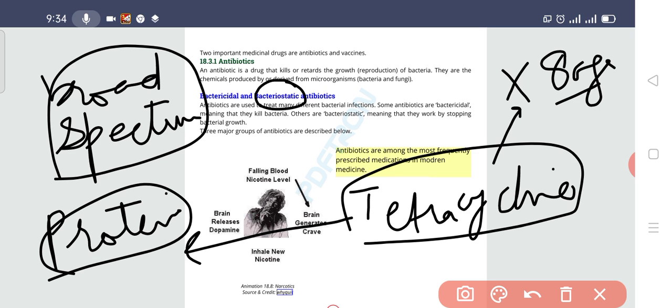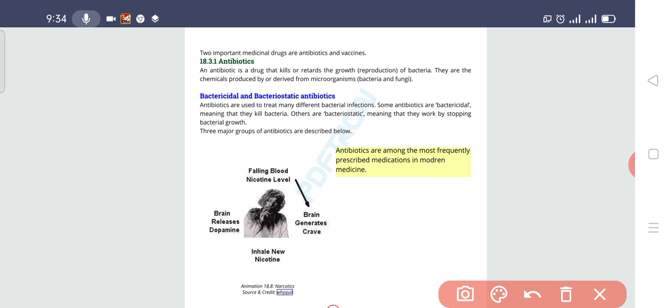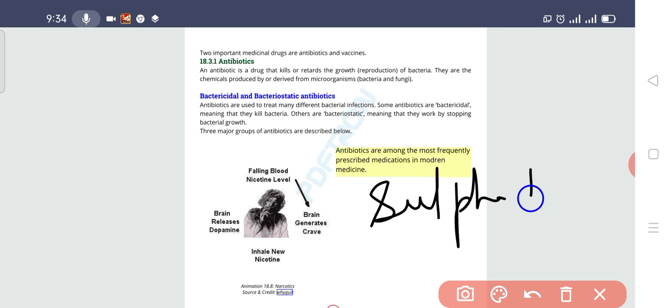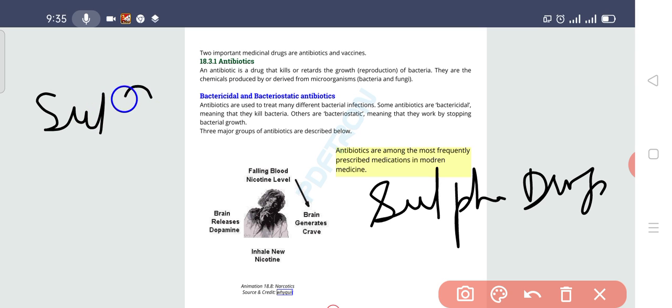Then the next drug which is discussed here in your book is the sulfur drug. There are many drugs which contain sulfur, so they are known as sulfur drugs. The group which we are going to discuss is the sulfonamide. What is that? It means that it is containing sulfur.